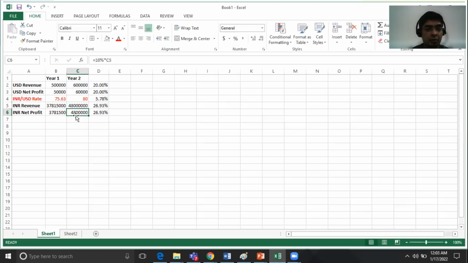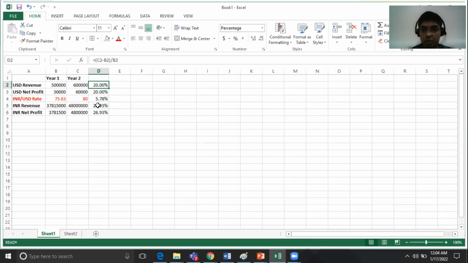And hence the INR net profit is also 10% of the INR revenue. The USD revenue increased by 20%. But when the organization is making a declaration, they can declare that the revenue increased by 26.93%, which is close to 27%. In reality, the revenue increased by 20% and not 27%.